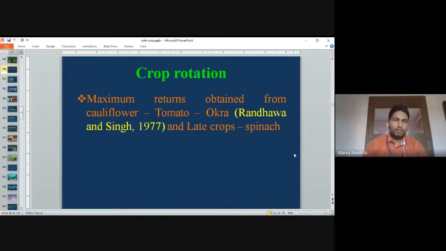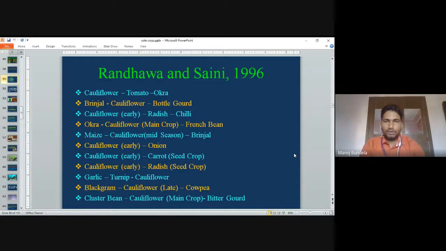Crop rotation. Maximum returns are obtained from cauliflower, tomato, okra, and late crop spinach. As given by Randhawa and Singh in 1977, if we grow cauliflower, tomato and okra, they will give the highest production. And in the late group we can go for spinach. We can also go for other crops.